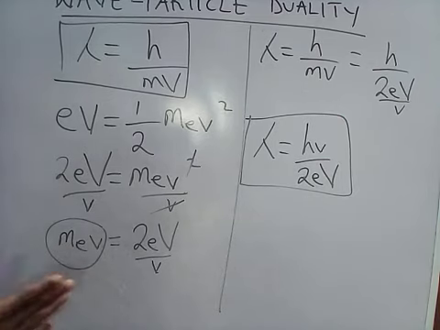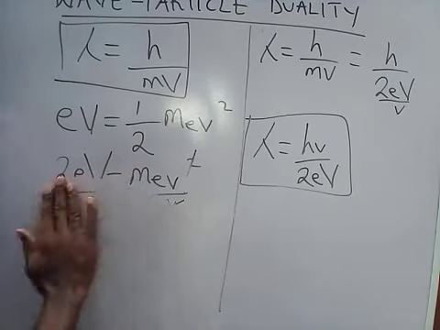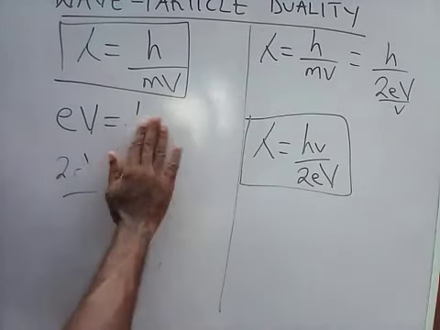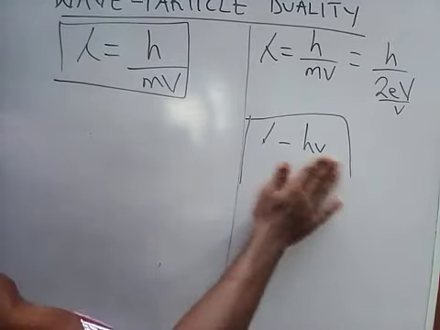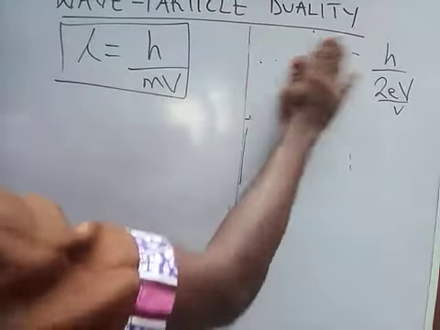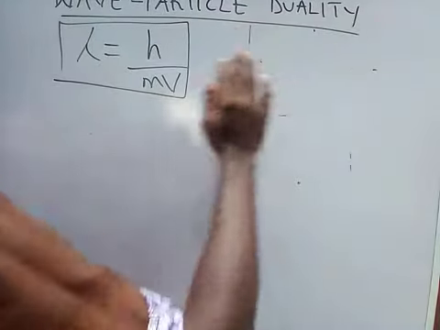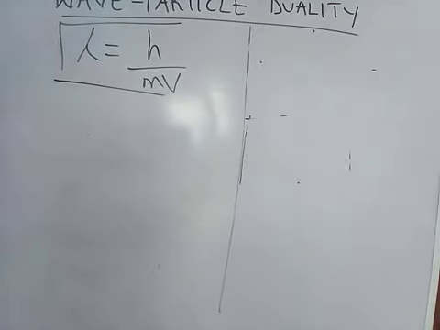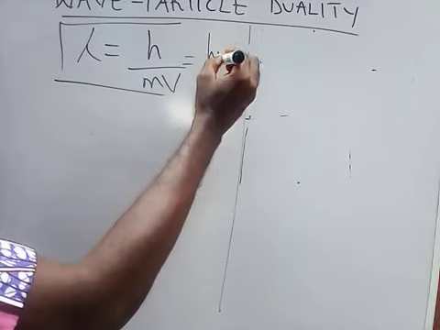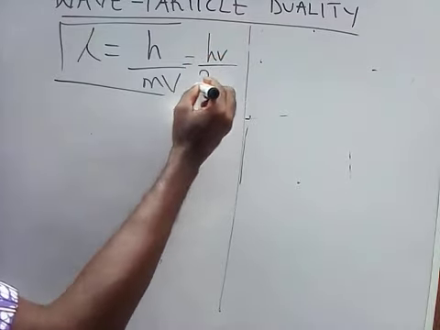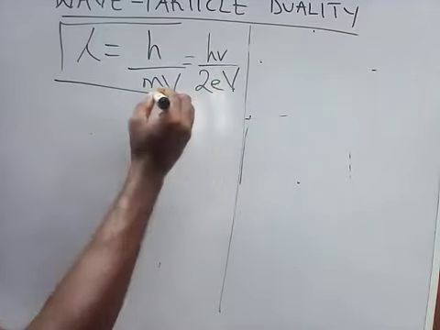Let's look at a situation. Let's erase this. I proved that this is the same as Planck constant times velocity equals 2 electron volts.